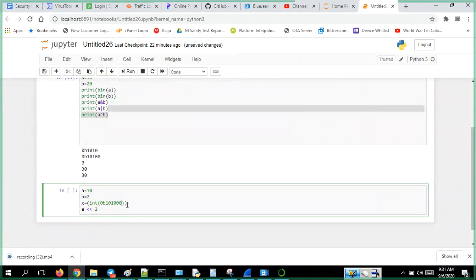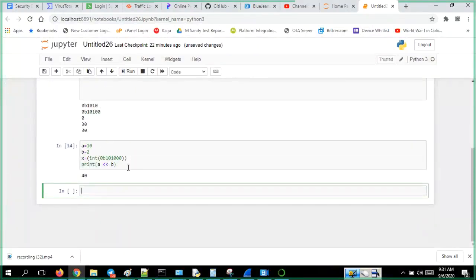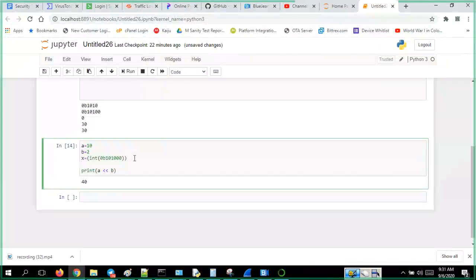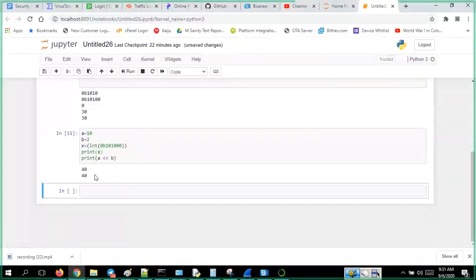So this is what I have got. Let me check whether A left shift B gives the same thing. When I print this value, both should be the same, unless I have made a calculation mistake. I print x also, and I should get the same thing. Okay, I got the same thing, right?